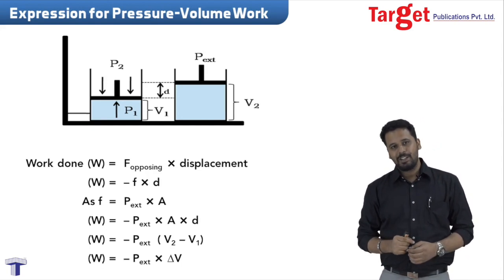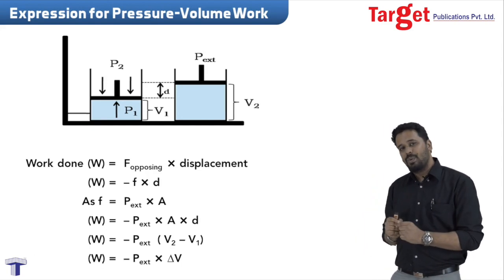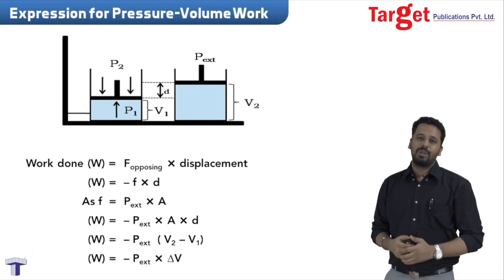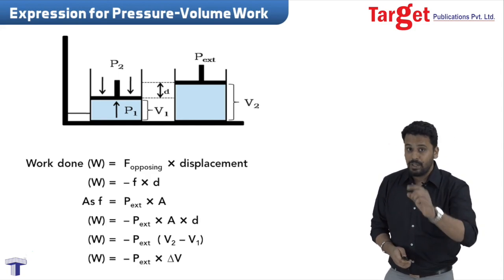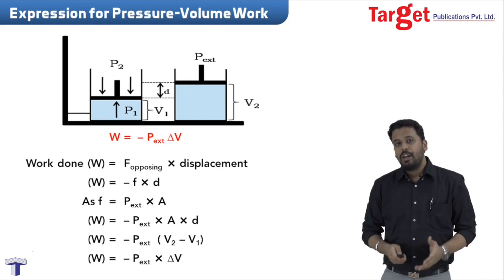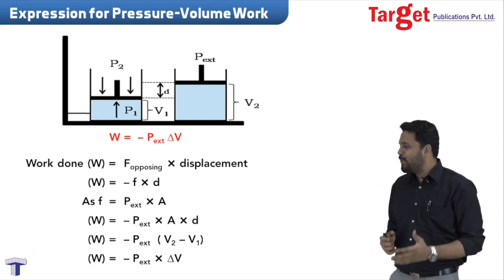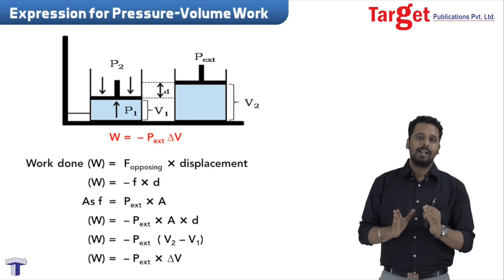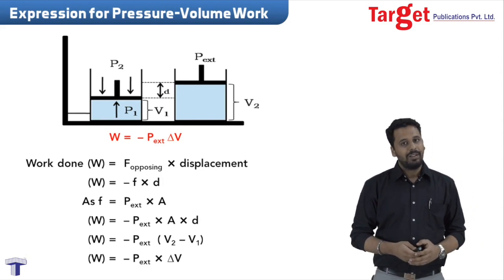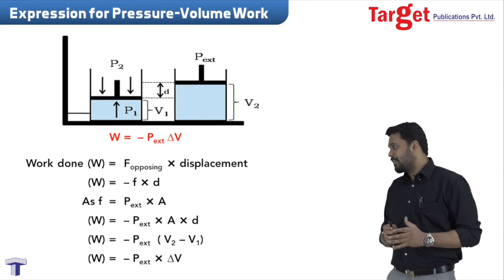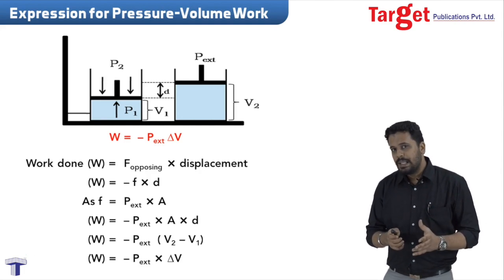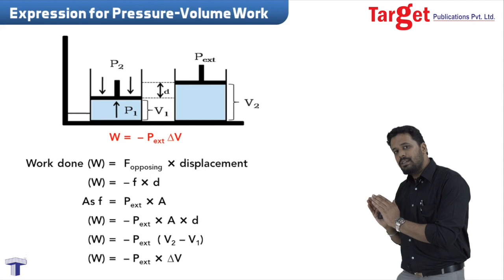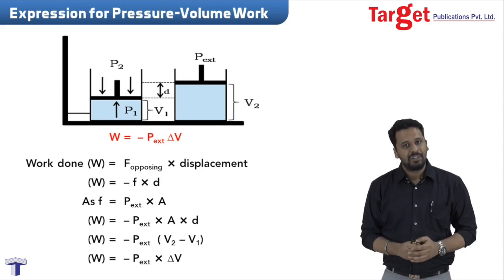So this becomes my expression. W is equal to minus P external into delta V. So here we are, we have converted pressure and volume into work. W is equal to minus P external into delta V. All right. This is the expression for work done in irreversible isothermal expansion.